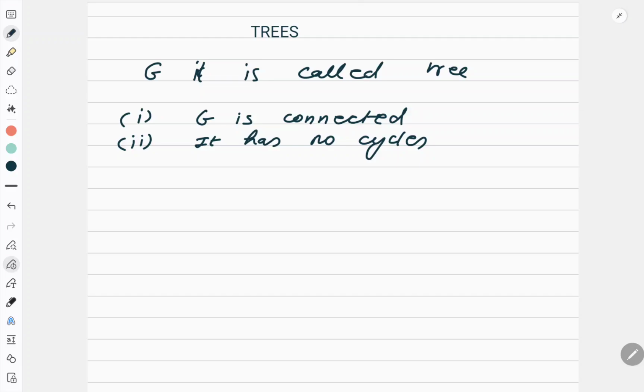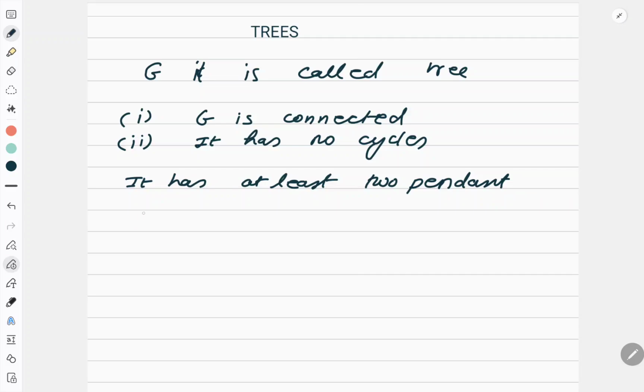Regarding properties, it has at least two pendant vertices. So that is a property, that is not the definition criteria. What is a pendant? A pendant is a vertex with degree 1. If there is a vertex with a single edge coming to it, that is called a pendant.